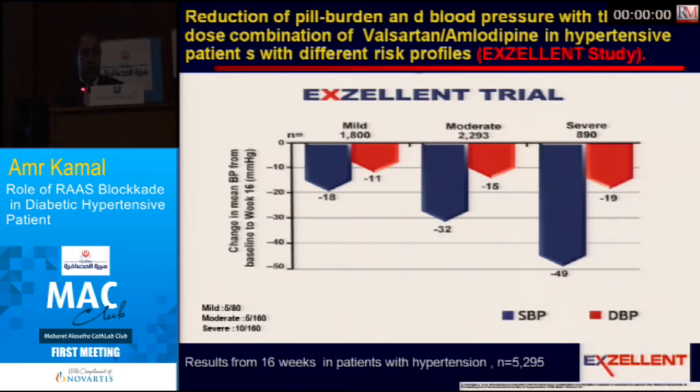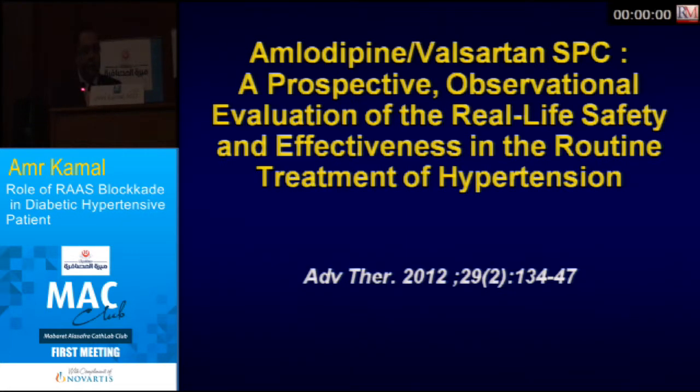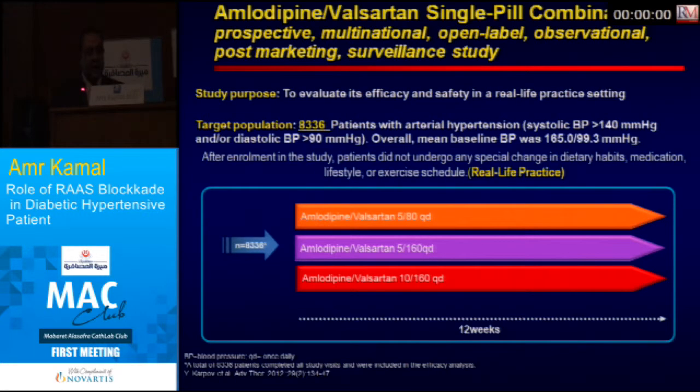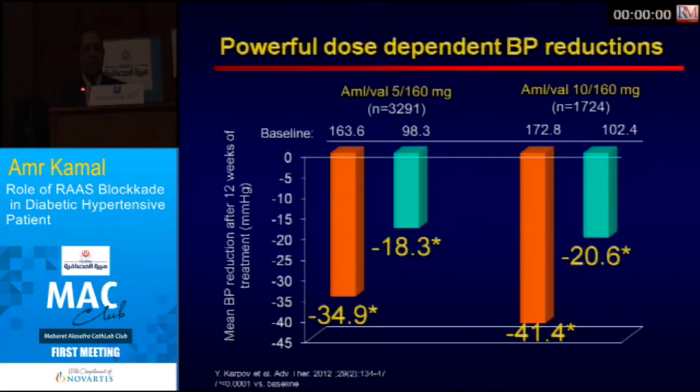as shown in an excellent trial with a 49 millimeter mercury reduction in systolic blood pressure and about 19 diastolic blood pressure reduction. The amlodipine valsartan single pill combination trial showed us an incremental effect in efficacy and safety with a dose-dependent blood pressure reduction. So the higher the dose, you achieve greater blood pressure reduction and less bad outcomes in the follow-ups.